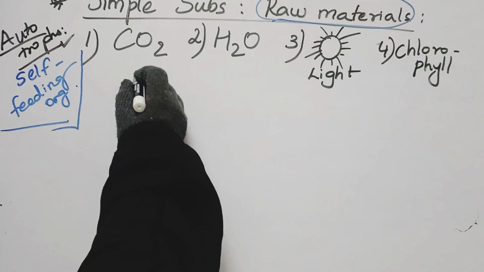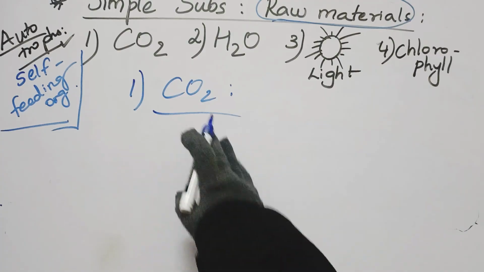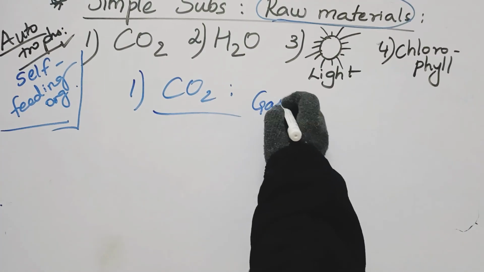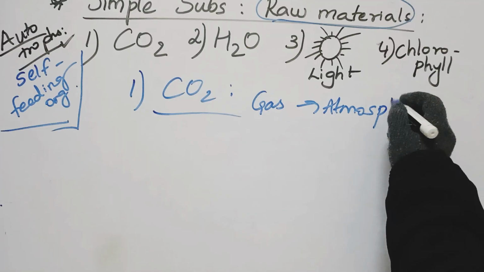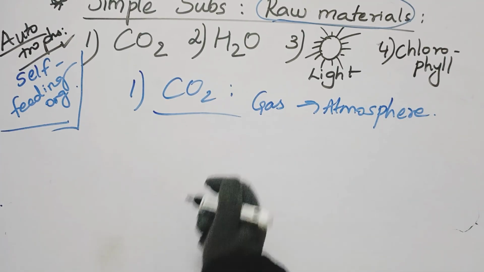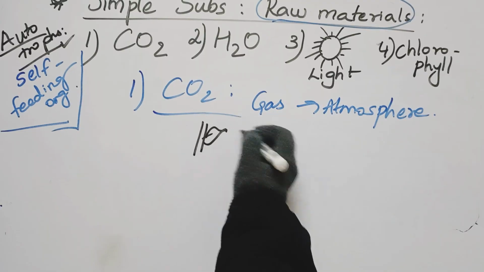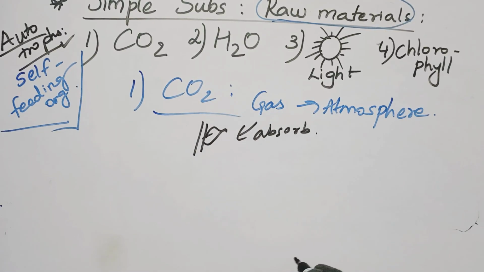So talking about CO2, what is the importance of CO2? See children, what is CO2 actually? CO2 is a gas present in the atmosphere. The plant is going to absorb this CO2. How is it going to absorb it?